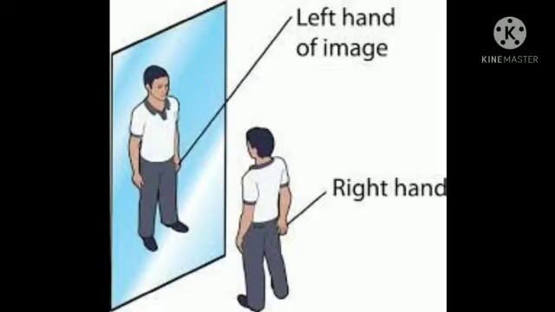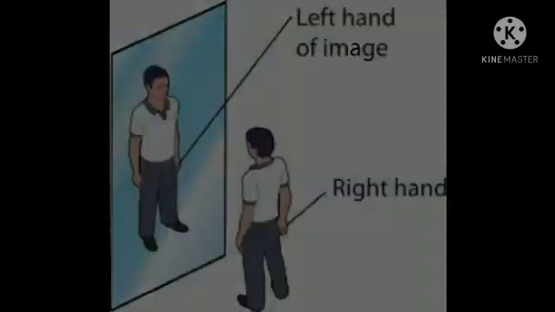So this interesting property is called lateral inversion, that is changing the side. Right appears left and the left appears right.